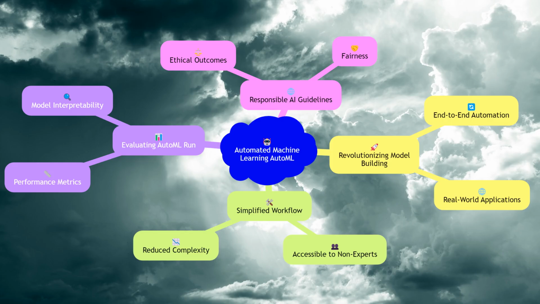Automated machine learning, AutoML, is revolutionizing the way data scientists and analysts approach model building. By automating the end-to-end process of applying machine learning to real-world problems, AutoML simplifies the workflow, making it accessible to those with limited expertise in the field. This presentation will delve into evaluating an AutoML run, focusing on responsible AI guidelines to ensure ethical and fair outcomes.